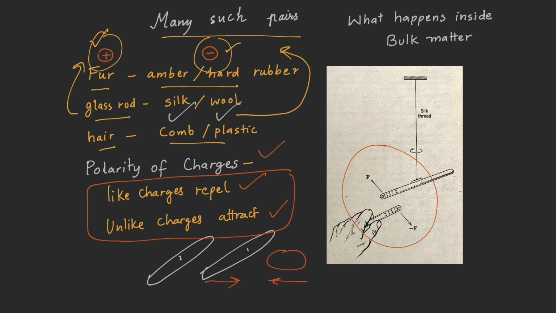Also, it was found that there are only two kinds of charges. One that is on the glass rod and the other that is on the silk or wool cloth. And we can replace this pair of substances by any pair, and we get only two kinds of charges on any pair of substances rubbed to find charge.